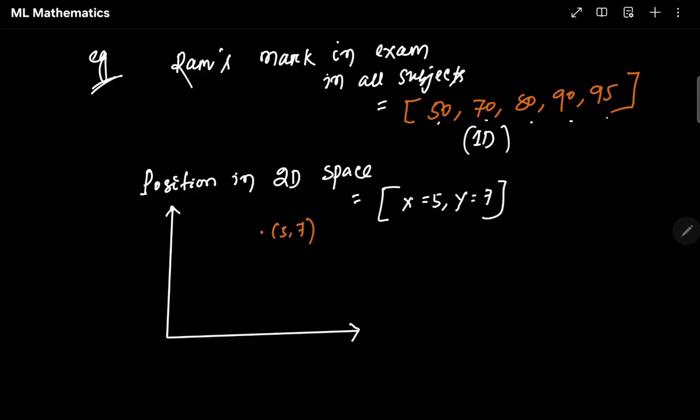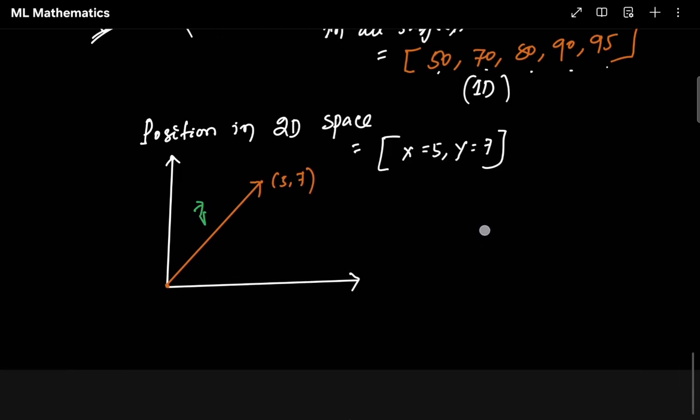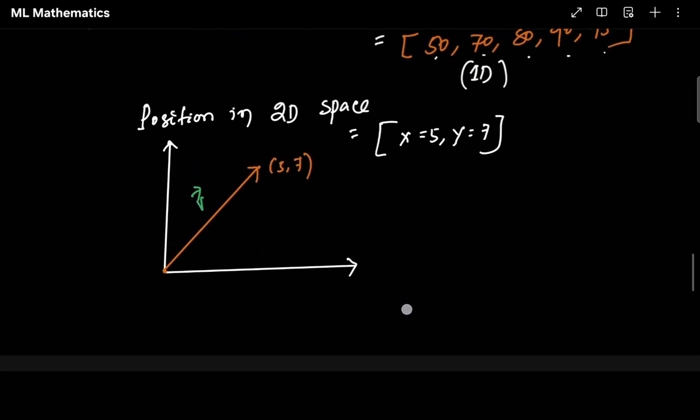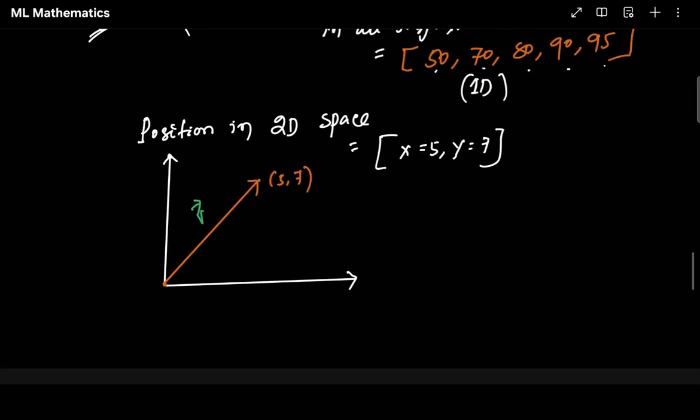If I draw a line from the center, which is the origin, to that particular point, with a direction towards that point, this is nothing but a vector. Clear? Hopefully you guys are clear. Any doubt, you can comment on this video. So this is what position in 2D vectors looks like.